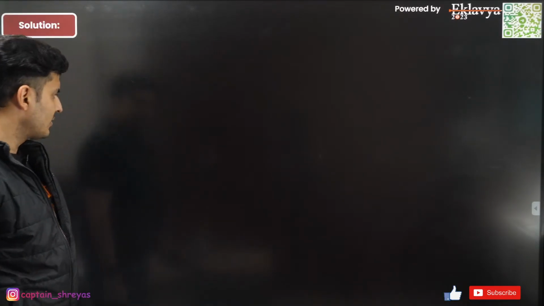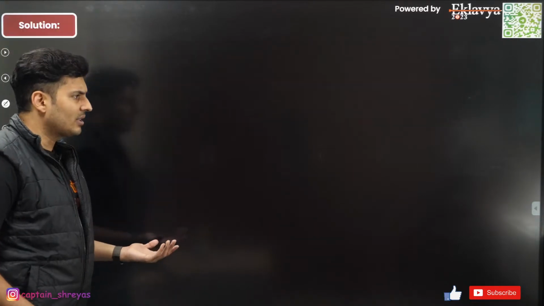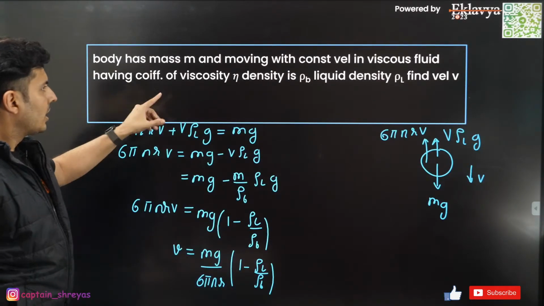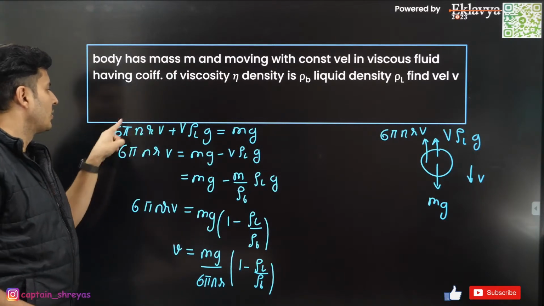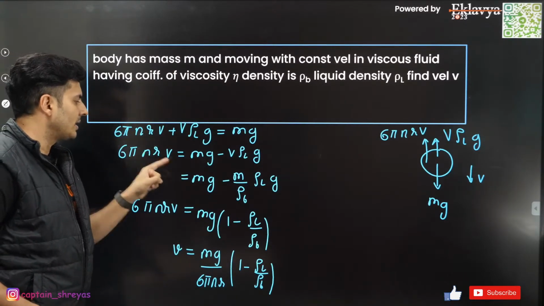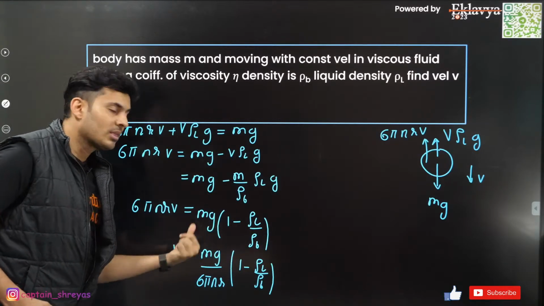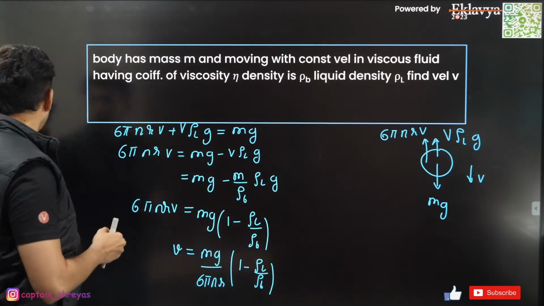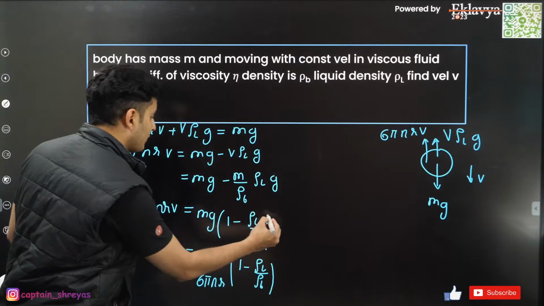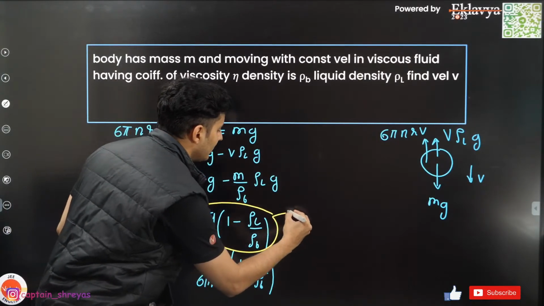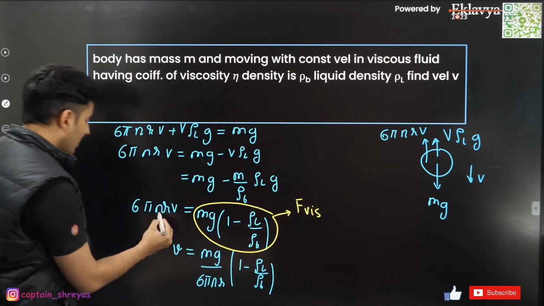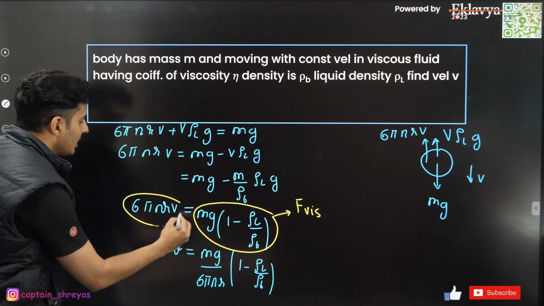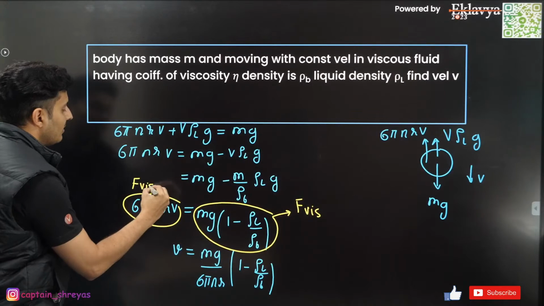They asked the viscous force, is it? Acha, if they ask the viscous force, I don't know. Like if these were the things given, from here, this quantity is the viscous force. So if the question was just viscous force, then that's it. This will be equal to the force of viscosity, because you can see 6 pi eta rv is nothing but the force of viscosity.